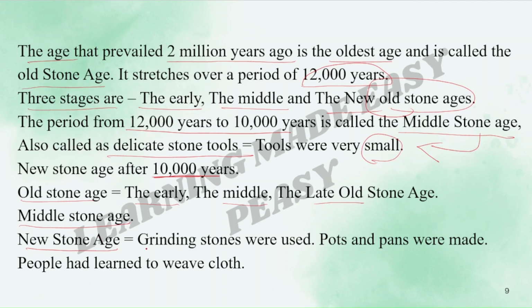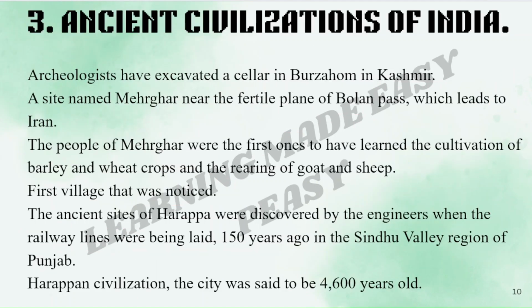In the New Stone Age, the grinding stones were used. Then pots and pans were made. People had learned to weave cloth. All these things had started in the New Stone Age. This is important. Here we have completed the second lesson. Let's move to the third lesson, Ancient Civilizations of India.